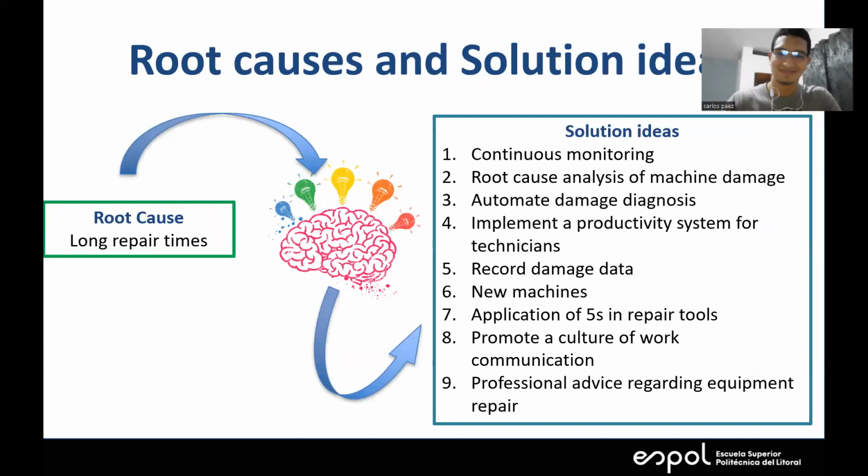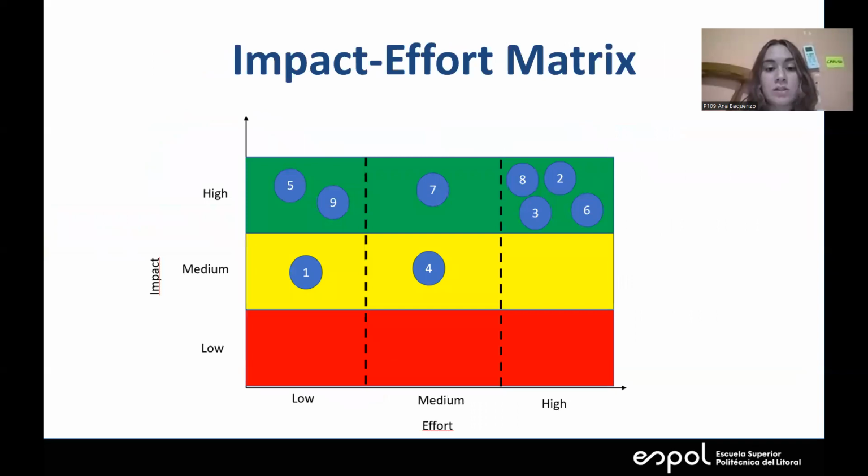Our proposed solutions, according to the root cause of long repair times, are continuous monitoring, root cause analysis of machine damage, automated damage diagnosis, a productivity system for technicians, recording damage data, new machines, application of 5S in repair tools, promoting a culture of work communication, and professional advice regarding equipment repair. Next, in the solution analysis, we have our impact effort matrix, choosing options 5 and 9 as our best solutions.